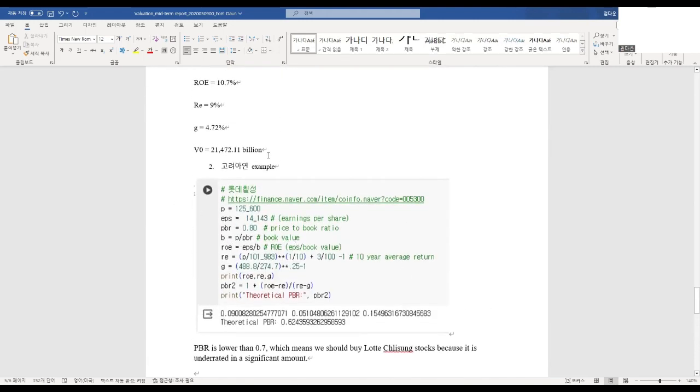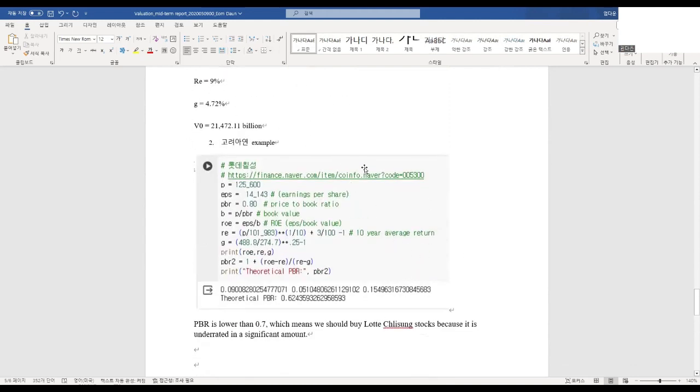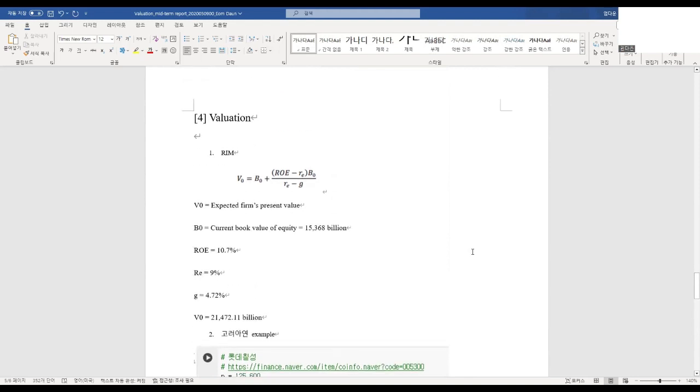As you can see in my valuation, both state that Lotte Chilsung is very underrated. Also, if you look at Bloomberg and the Naver or Google charts, you can see that the consensus points to Lotte Chilsung being very underrated, and it also tells us to buy the stock very strongly because it is low risk, and so low return, but the return rate we can get is bigger than the risk we take on.